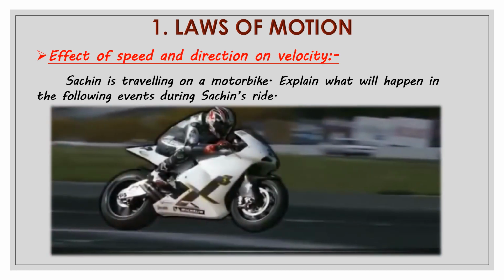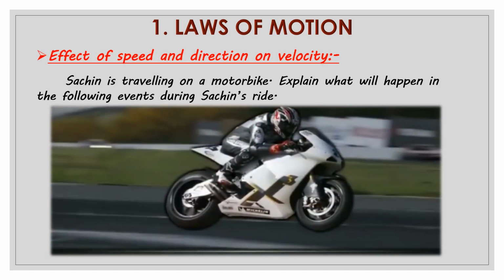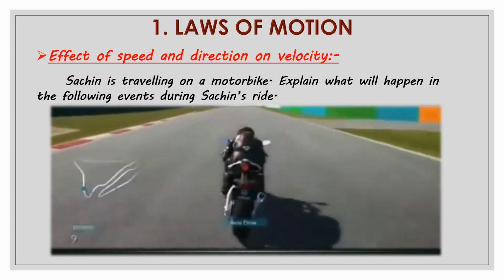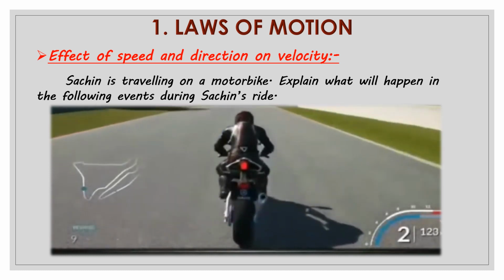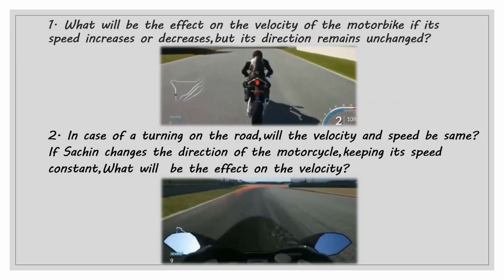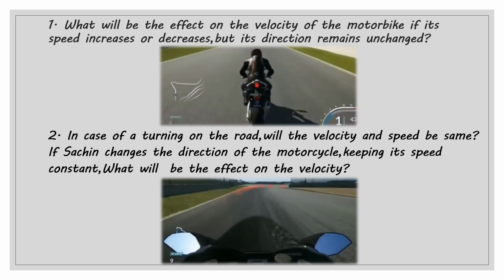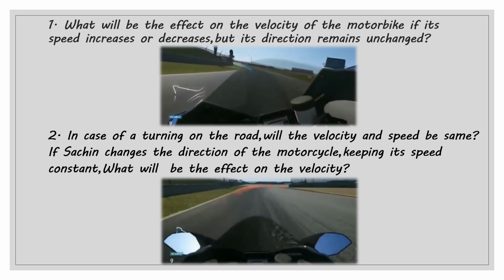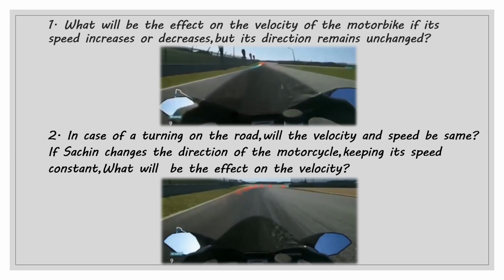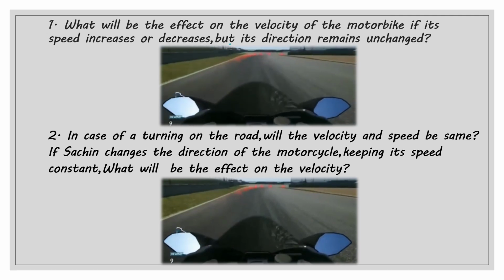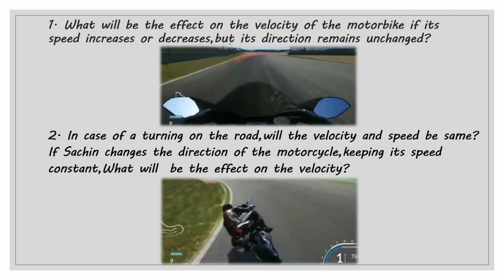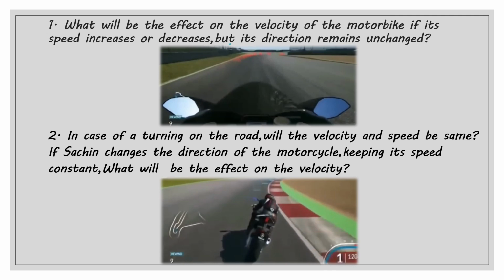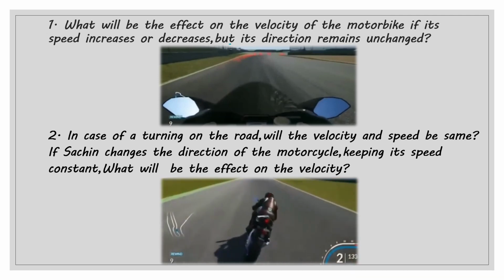Let us see today's point, that is the effect of speed and direction on velocity. On the screen you can see that Sachin is traveling on a motorbike. Explain what will happen in the following events during Sachin's ride. Point first, what will be the effect on the velocity of the motorbike if its speed increases or decreases, but its direction remains unchanged? Second point, in case of a turning on the road, will the velocity and speed be the same? If Sachin changes the direction of the motorcycle, keeping its speed constant, what will be the effect on the velocity?